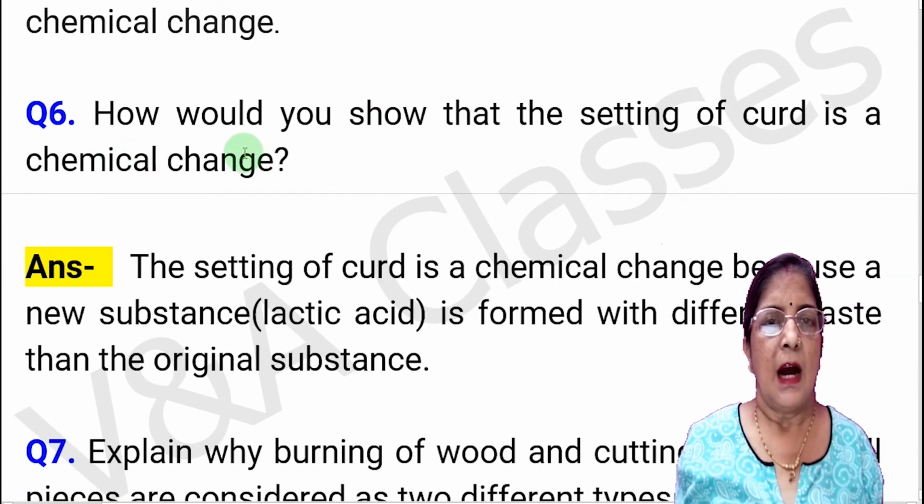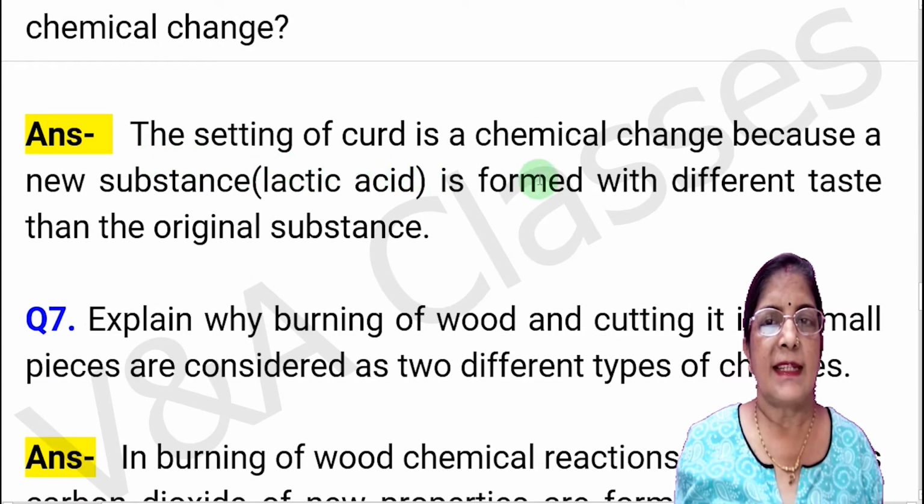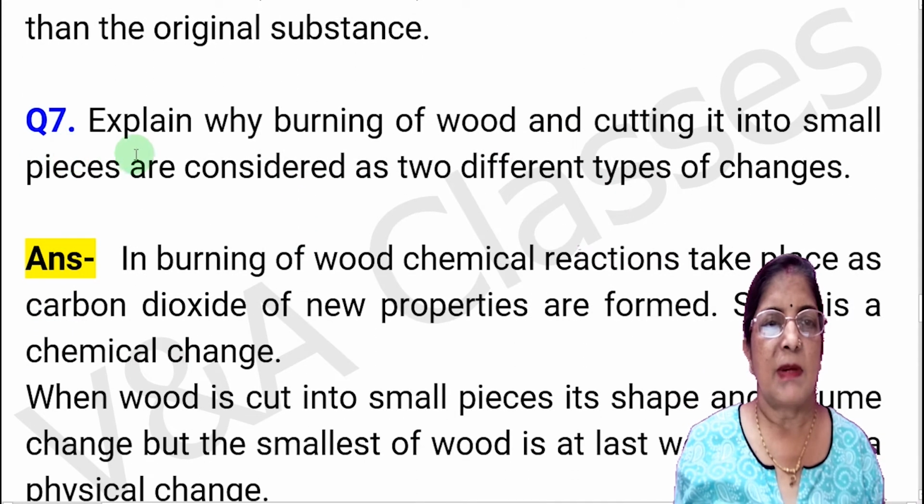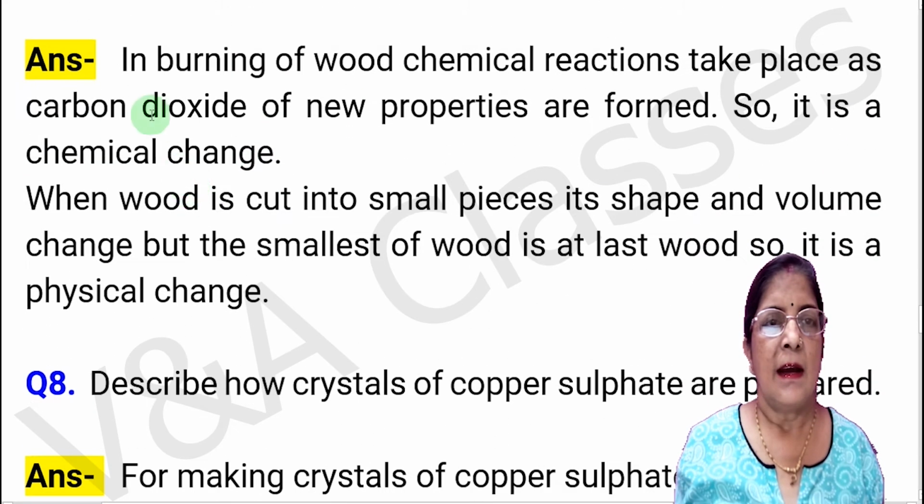Now question number 6. How would you show that the setting of curd is a chemical change? Answer, the setting of curd is a chemical change because a new substance or lactic acid is formed with different taste than the original substance. Now question number 7. Explain why burning of wood and cutting it into small pieces are considered as two different types of changes. Answer, in burning of wood, chemical reactions take place as carbon dioxide of new properties are formed. So it is a chemical change. When wood is cut into small pieces, its shape and volume change, but the smallest of wood is at last wood, so it is a physical change.